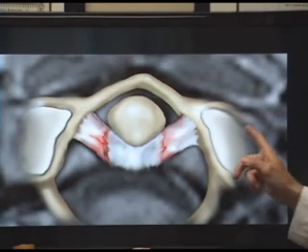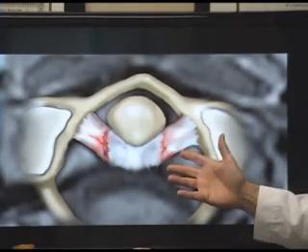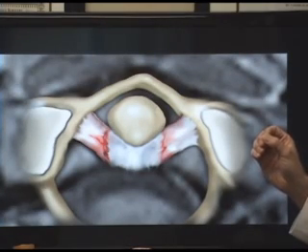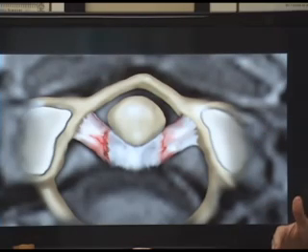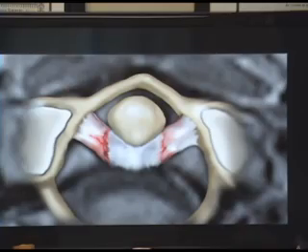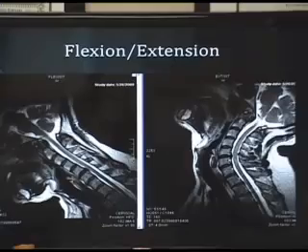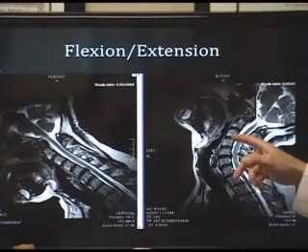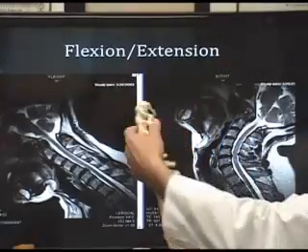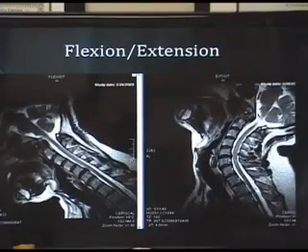Those patients that have complete tears of some of these ligaments are going to have incredible instability that we can see on flexion extension x-rays, or we can also see them on A to P open mouth and lateral bending x-rays, or sometimes we'll use what's called video fluoroscopy or digital motion x-ray, which will actually show some of these complete tears. When we do flexion extension MRIs and flexion extension x-rays, we can analyze if there's any instability in the vertebra. So basically what's happening here, this is a flexion view. This is an extension view, which we're going to do x-rays that way, and we'll also have our MRI studies done that way.